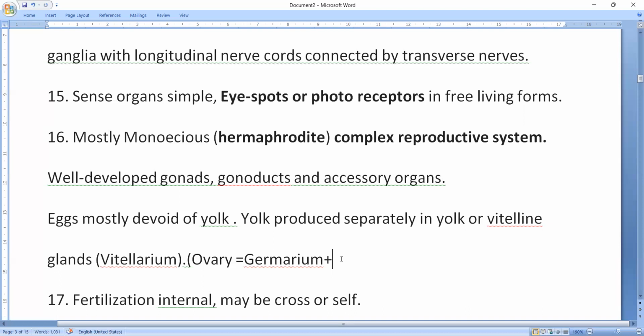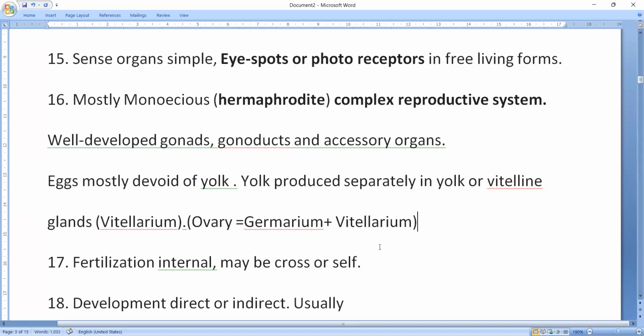So germarium and vitellarium are seen in the ovary. Germarium produces the egg, vitellarium produces the vitellin or yolk substance.